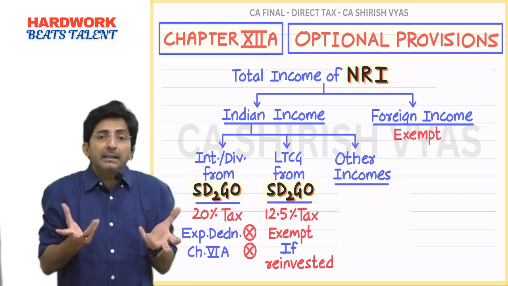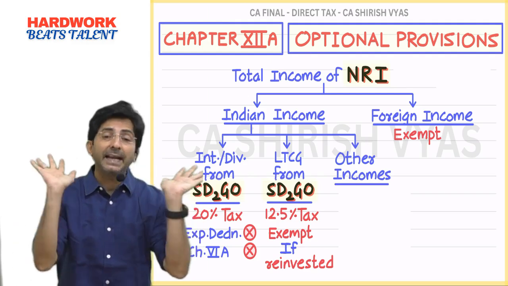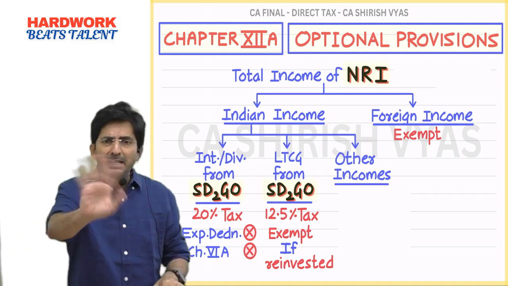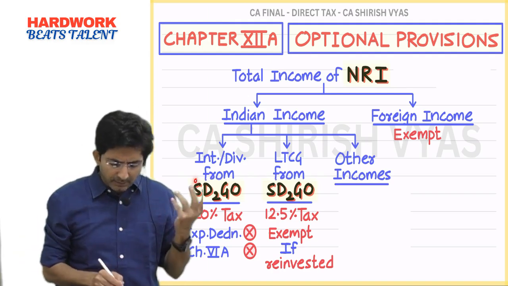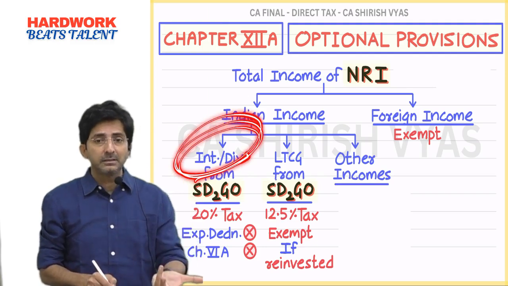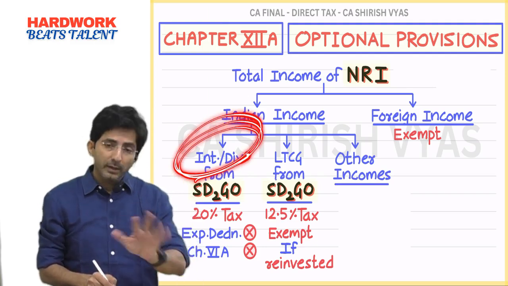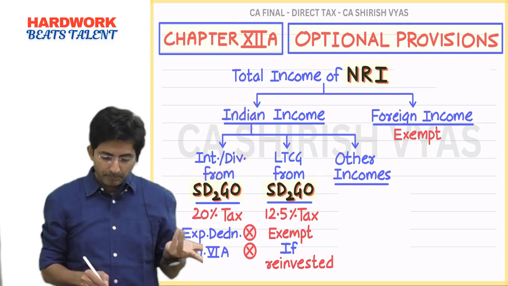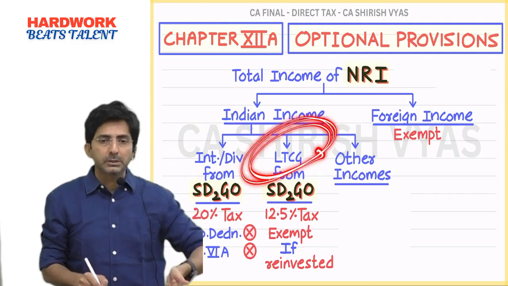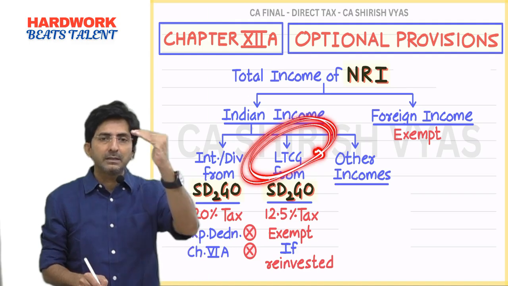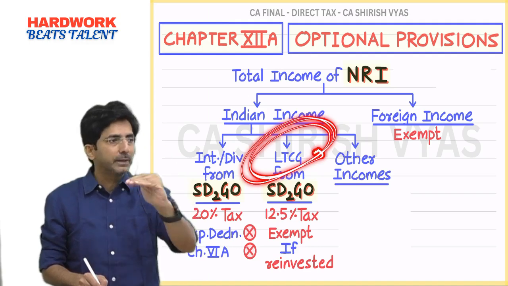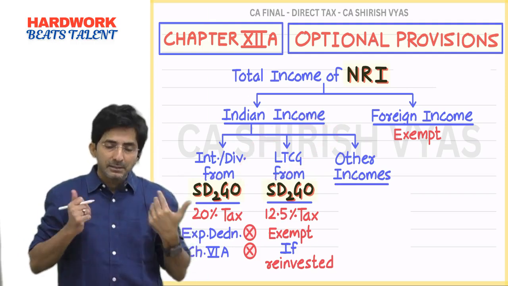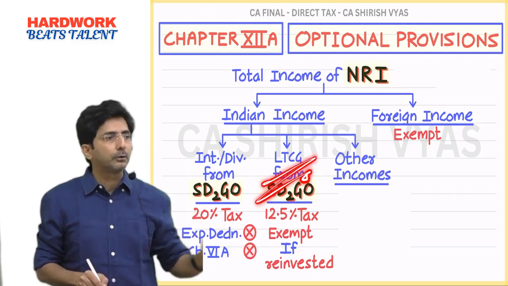The name of the income is gains. Gains means it's always after cutting the cost. That government cannot deny. Here the name of the income is interest, dividend. So against interest and dividend, if you have some special expense, that you cannot minus. But long term capital gain computation, how do we do the computation? Sale consideration minus transfer expense, all that you can minus. And if you say Chapter 6A is anyway not allowed for long term.